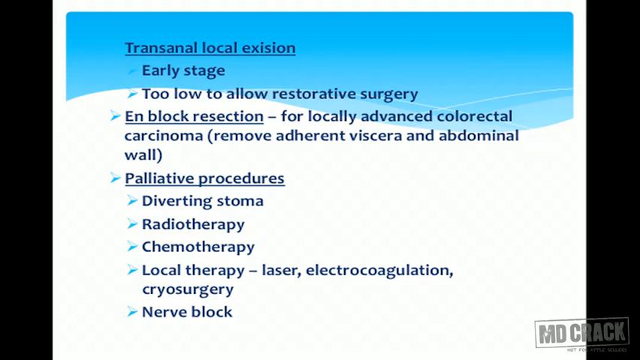surgery. En bloc resection for locally advanced colorectal carcinoma is done to remove adherent viscera and abdominal wall. Other palliative procedures can be diverting stoma, radiotherapy, chemotherapy. Some local therapies like laser beam, electrocoagulation and cryosurgeries can be tried, and nerve block can be given.